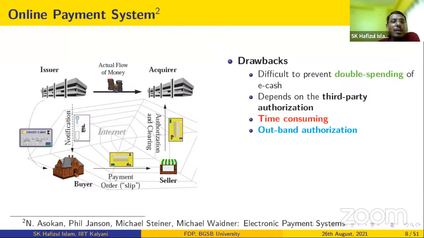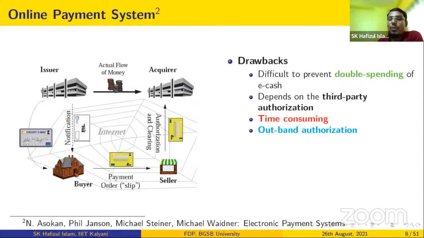Then if everything is fine, the issuer will ask the buyer or the user that the issuer wants to debit some amount equal to the value of the items the user purchased, right? And then sometimes it will ask for an OTP, right? I think the users are familiar.